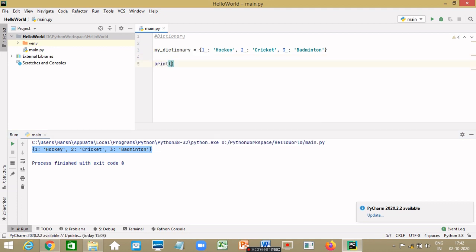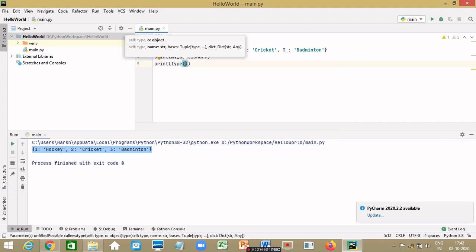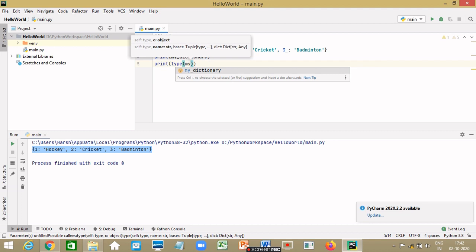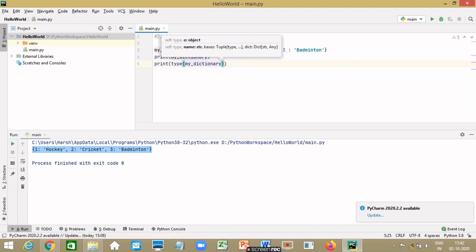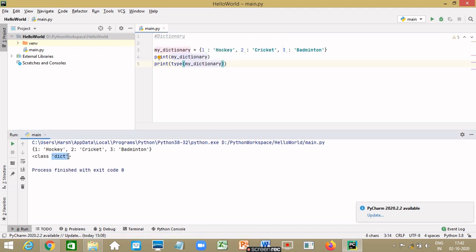Let's also check the type of this dictionary. And it says dict, which is dictionary.